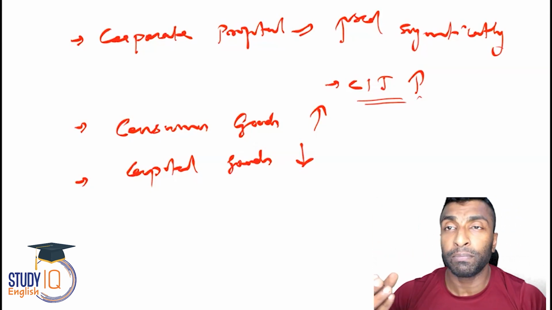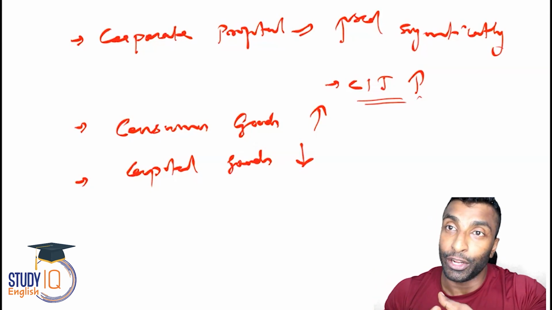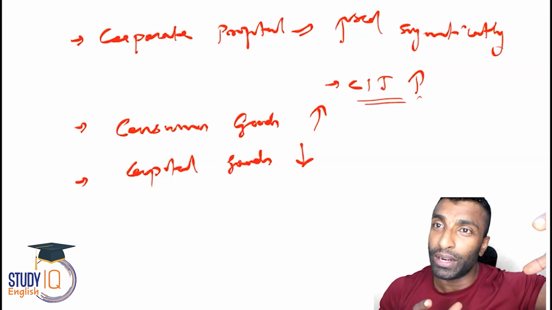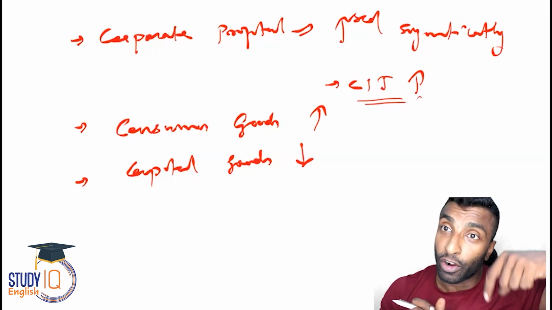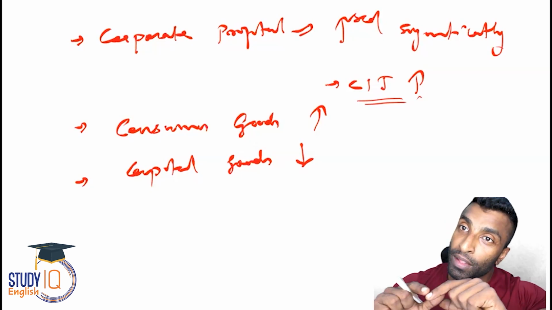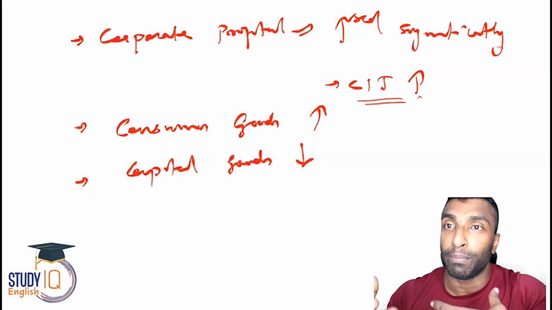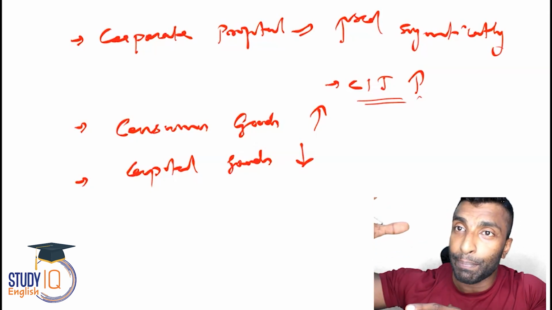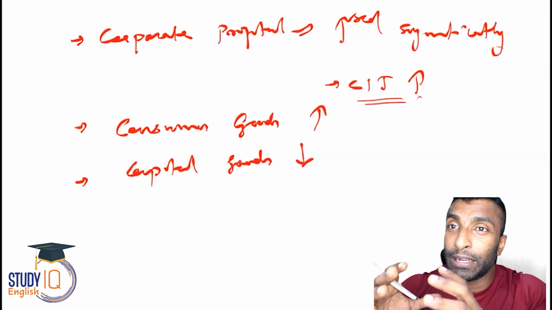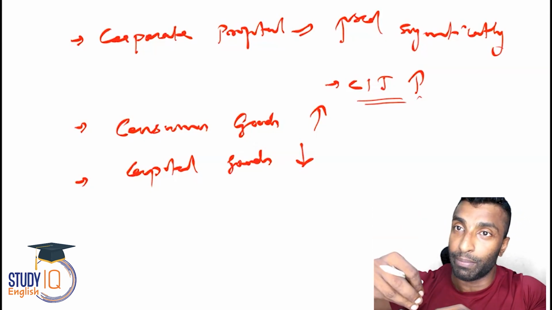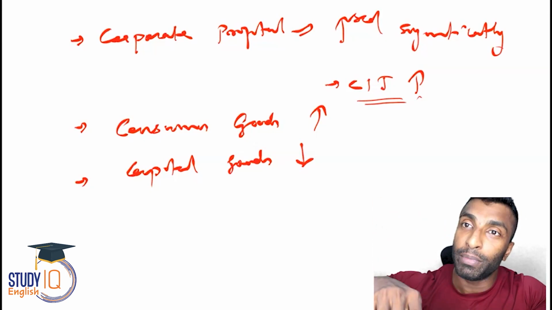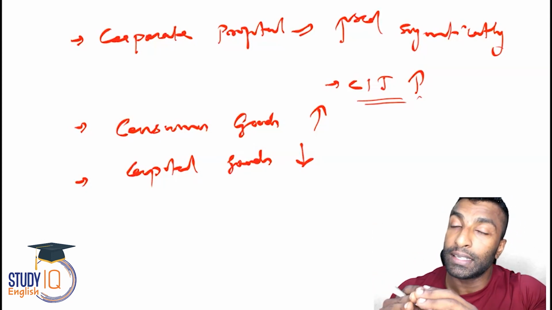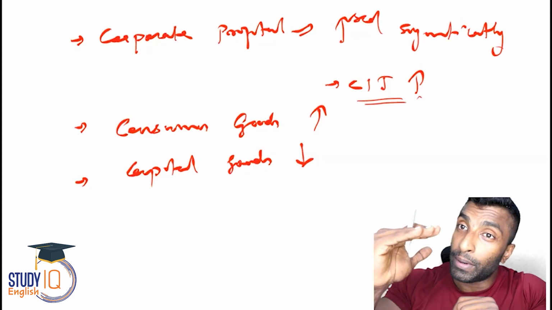But post 1991, what has happened with the public investment? It reduced, right? I told you, before 1991, it was a mixed economy with government regulations and a tilt towards socialism. Government intervention, government investment was high. Post 1991, it is based on market mechanism. Government intervention is less, a tilt towards a capitalist setup, and the approach is basically based on trickle down. You throw something to the top, it will come down. If there is growth, automatically employment will be created, poverty will be removed, inequality will be removed, and everything with time. So that's the trickle down approach. So what has happened? The public investment has come down.